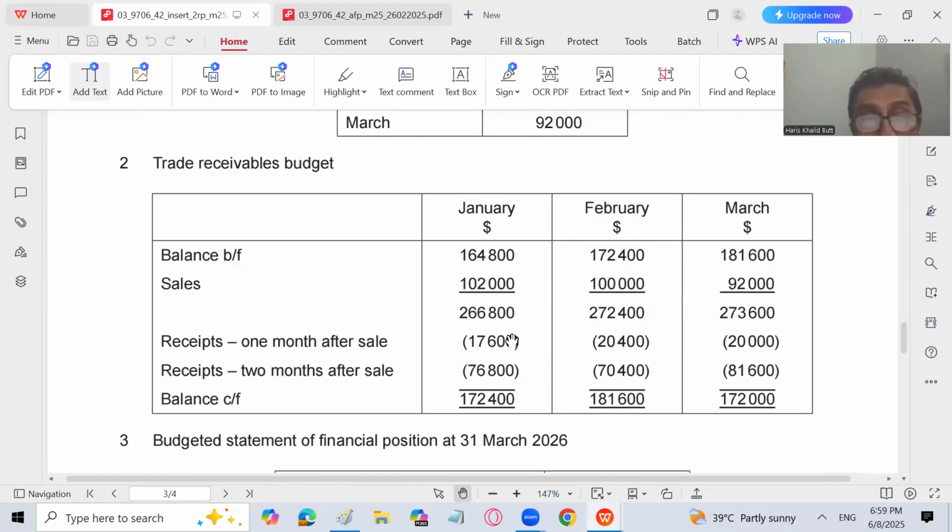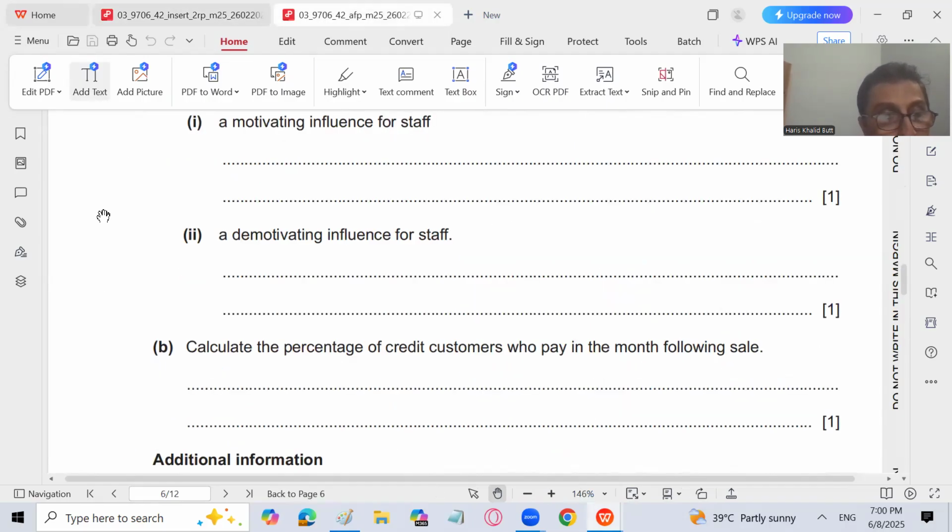So it means that in the budget already prepared, 20% of sales is received 1 month after sale and 80% is received 2 months after sale. Of 100,000, 20% is received 1 month after sale, that is 20,000, and the remaining 80%, which is 80,000, is going to be received in April. Yes, that's great. Let's move forward. I hope you got the point.